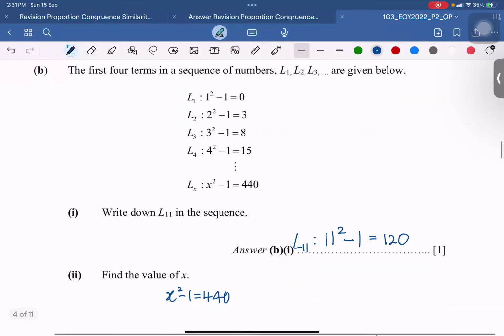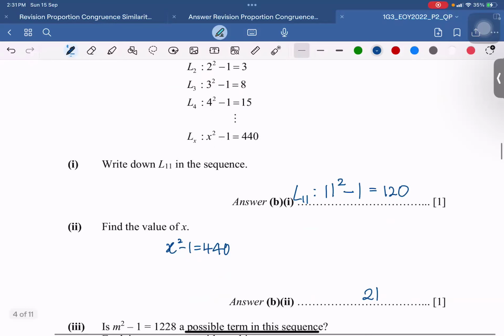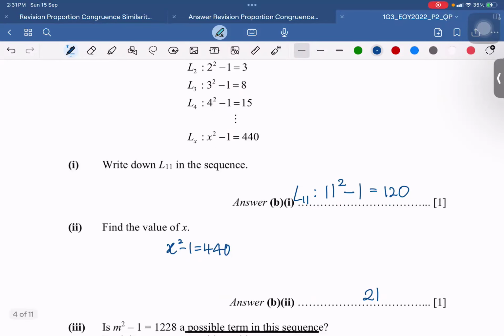Okay. Next, find the value of x. This one should be simple, straightforward as well. What do I do first? I have x squared minus 1 is equals to 440. So that is the sequence given in the question itself. Then what do we do?